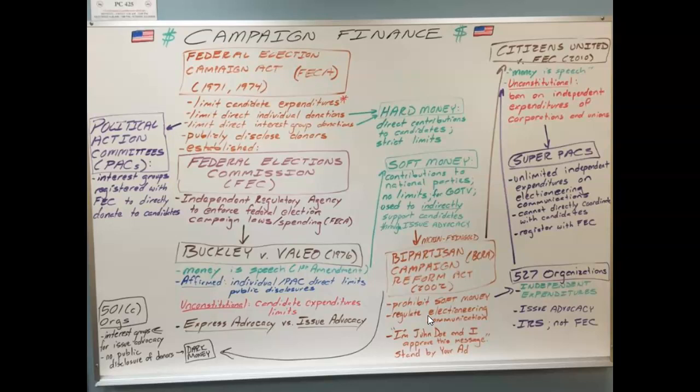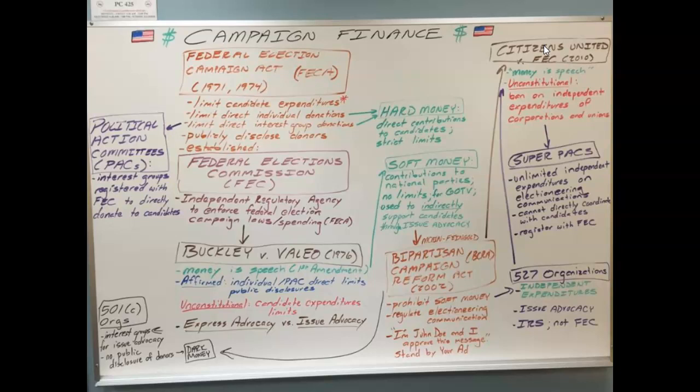And so the BCRA slapped a whole bunch of regulations on those issue ads, which then leads to a new Supreme Court case. And that is Citizens United. One of the other things that happened much earlier on, basically in the Teddy Roosevelt administration, was that unions and corporations were not allowed to donate money to candidates, that we weren't going to let businesses use their vast profits to try to buy politicians.